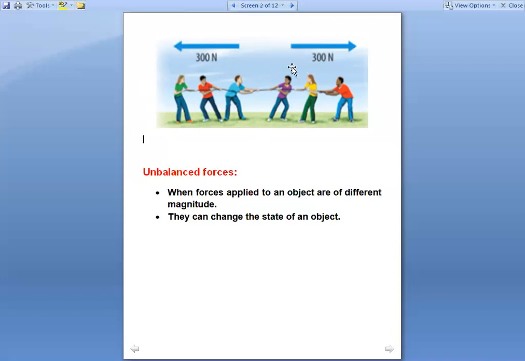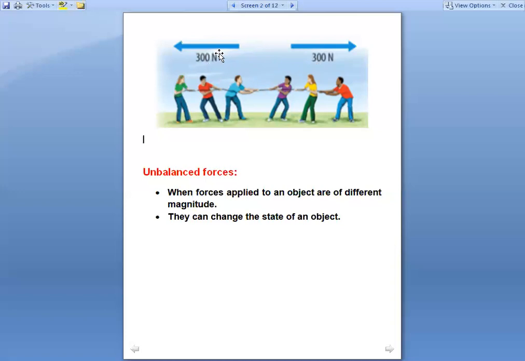And see the magnitude of the force. It is 300 Newton and here also it is 300 Newton. So which team will win? No one, because both teams are applying equal forces.